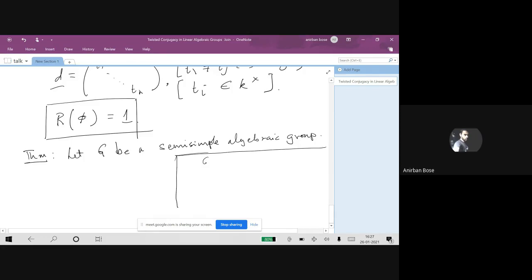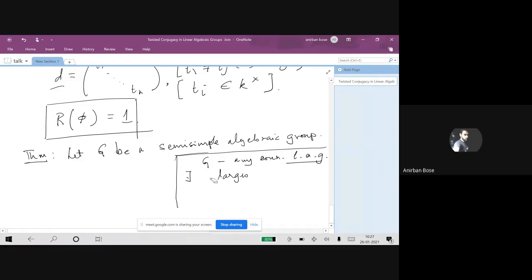If we start with G to be any connected linear algebraic group, let me write it as LAG, then there will exist the largest